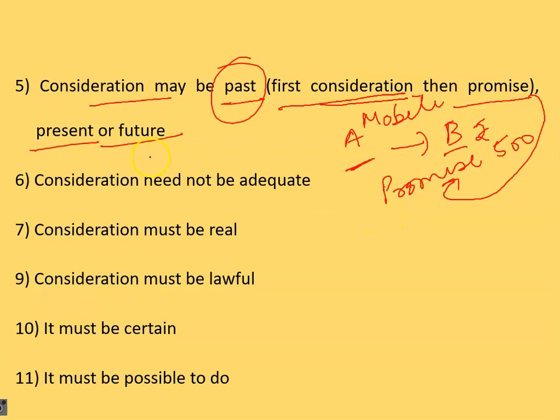This is past consideration. Next one is present consideration. What is present consideration? You go to a shop, you buy the goods and you make the payment. This is present consideration, wherein nothing is left to be done. You get the books or stationery, pen, mobile, whichever you are buying, and for that you are making the payment. So nothing is left to be done. Everything is executed. This is known as present consideration.